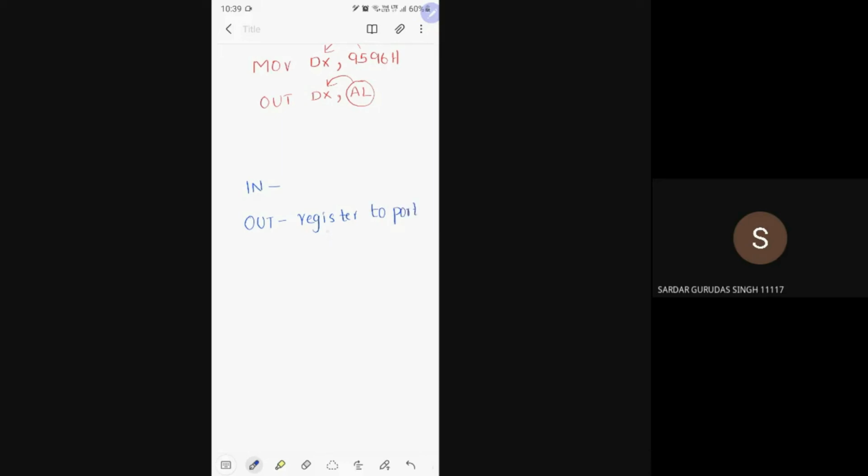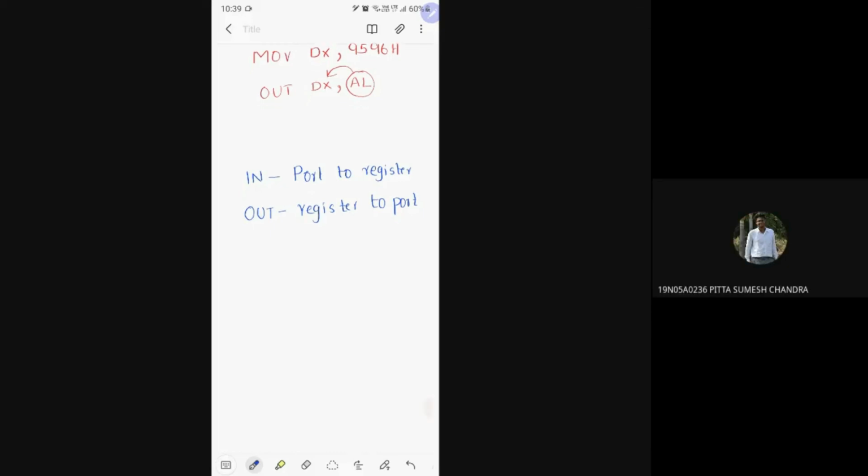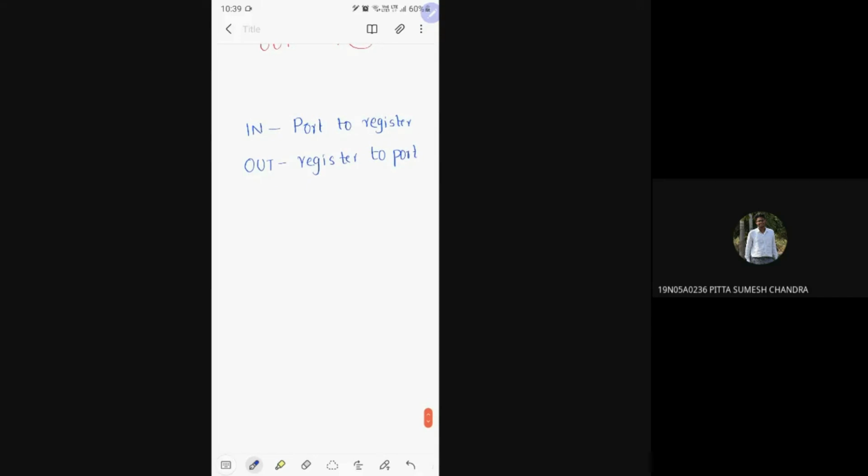Okay. Register to port. Am I correct or wrong? Register to port. Port to register. Is this clear for all of you? Very good. Now we will move further.